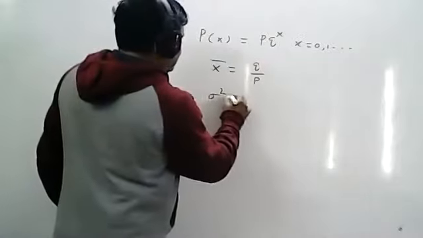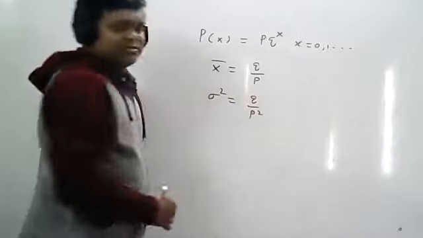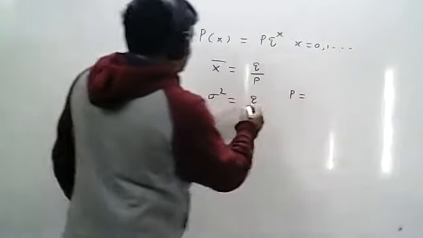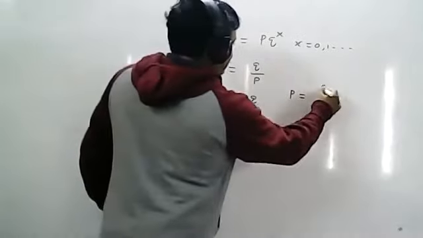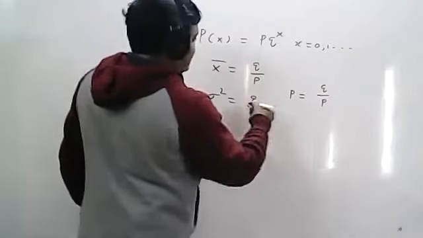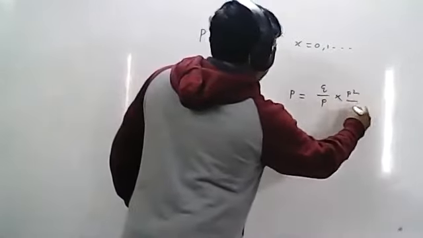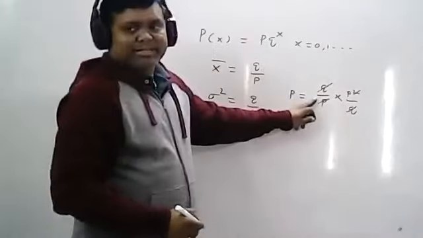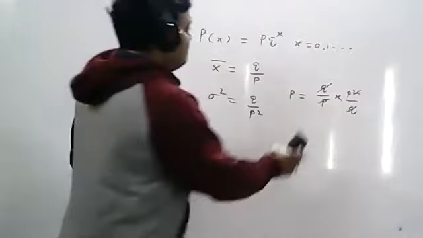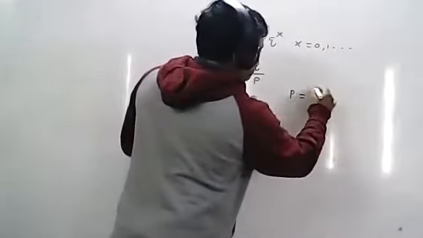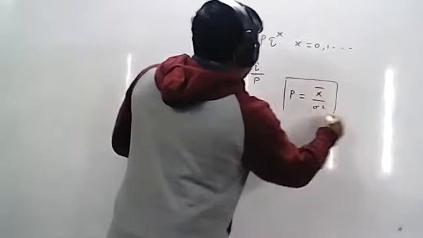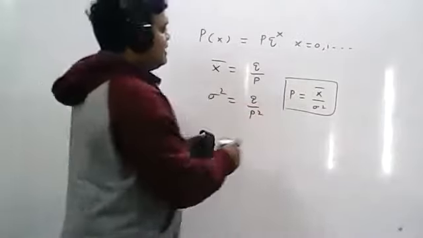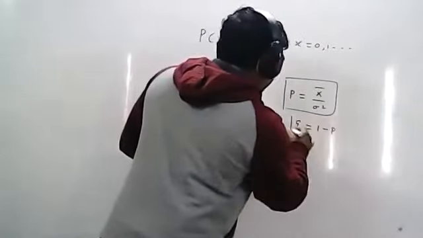So the variance of geometric distribution is nothing but Q by P square. That means how will you get the P value? Suppose P is x bar by variance. If I take x bar, which means Q by P, and variance, which reverses to P square by Q, then Q gets cancelled, P gets cancelled. So the P formula is nothing but mean divided by variance, that is x bar by sigma square. Here I have already told you the only parameter is P. So Q can be calculated by using Q equal to 1 minus P.